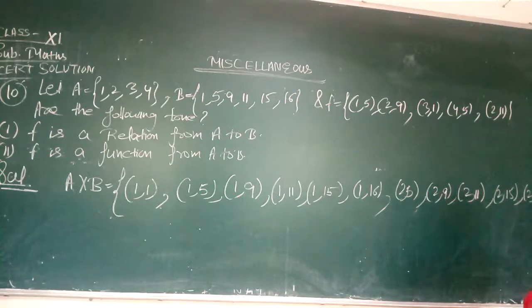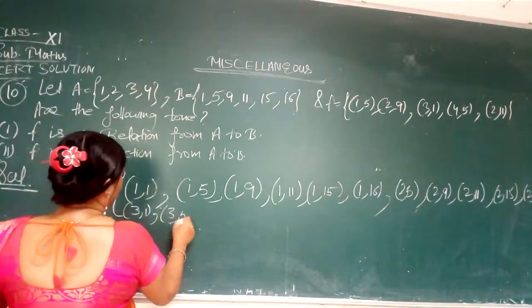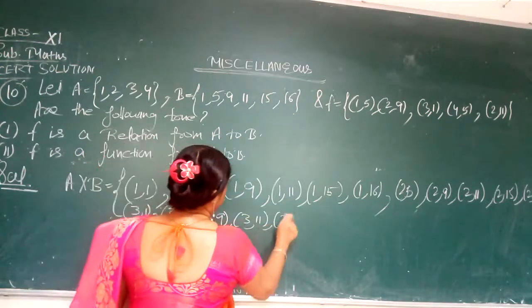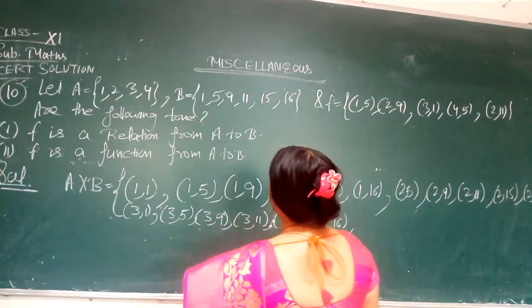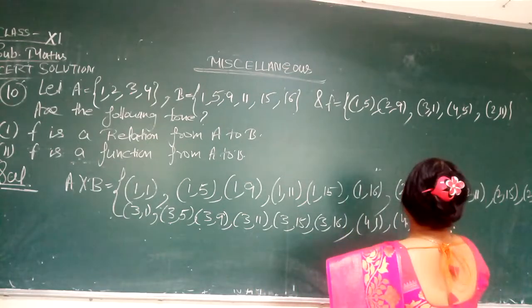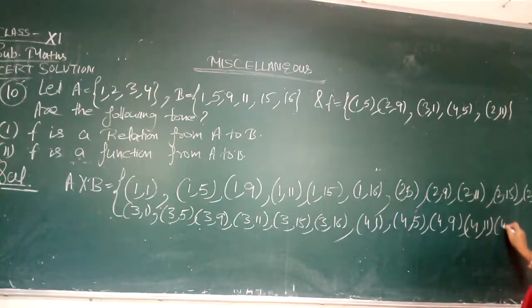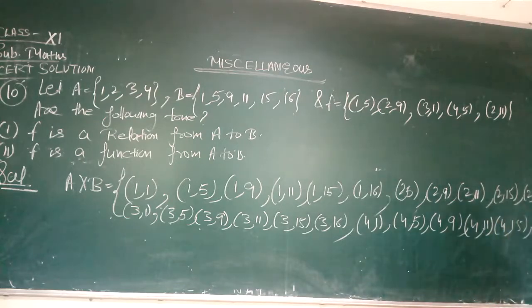And the third one is (3, 1), (3, 5), (3, 9), (3, 11), (3, 15) and (3, 16). After that (4, 1), (4, 5), (4, 9), (4, 11), (4, 15), (4, 16). Now, this is A cross B.